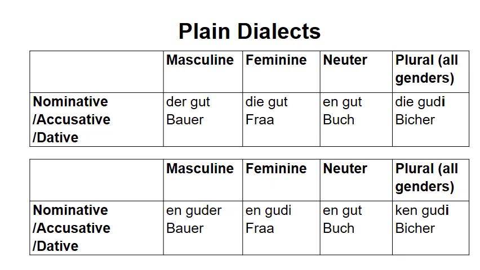E is the ending in the plural for a lot of Amish and Mennonite speakers, whereas in other places you have the little e, the written e, the letter e, pronounced at the end. A lot of the Amish Mennonite will use the sound e with an I in these plurals. Die gudi bicha, ken gudi bicha. The other forms, the singular forms, tend to be the same in the different dialects.